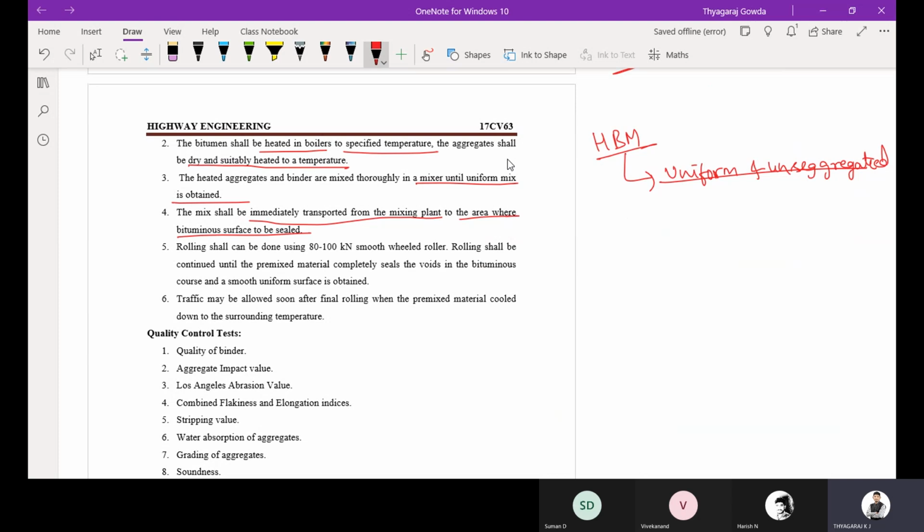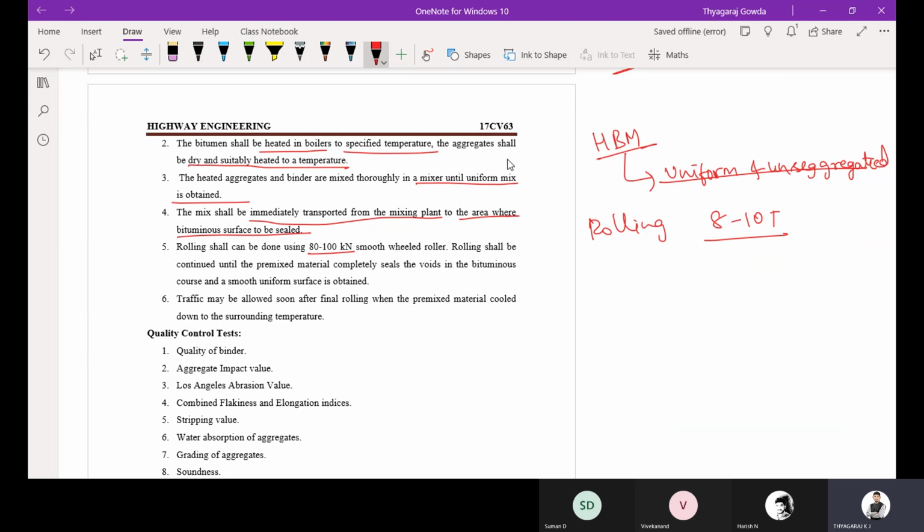Then rolling shall commence from the edges and progress towards the center, and rolling shall be done using an 8 to 10 ton smooth wheel roller. You are going to use the 8 to 10 ton smooth wheel roller and compact it.